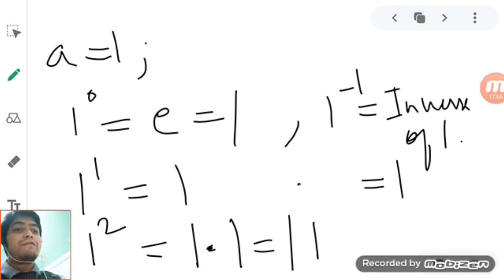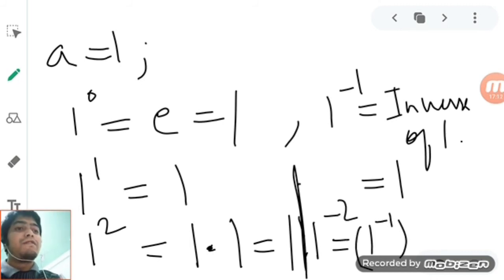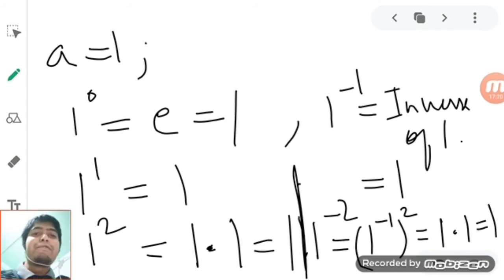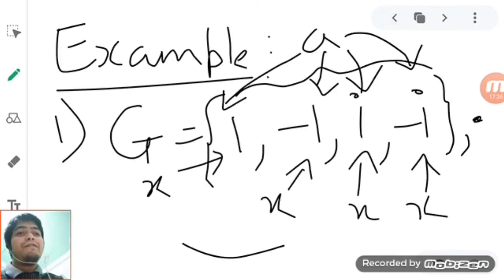What about 1 power minus 2? It will be the inverse of 1 squared, the inverse of 1 times 1, which is 1. So if we raise a equal to 1 to any power, we will get only this element.